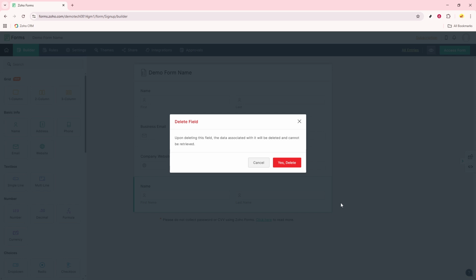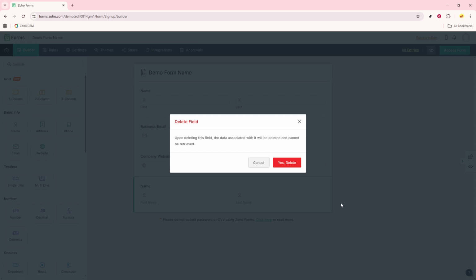However, before you go ahead and remove the field, it's crucial to consider any data that might be linked to it. If the field contains any existing data, or if it's being utilized in other parts of your system, like workflows, reports, or conditional logic features, Zoho Forms will likely alert you. Upon receiving such a prompt, you'll need to carefully review all these references and disconnect or remove them. This step ensures that other functionalities related to the form are not disrupted once the field is deleted.